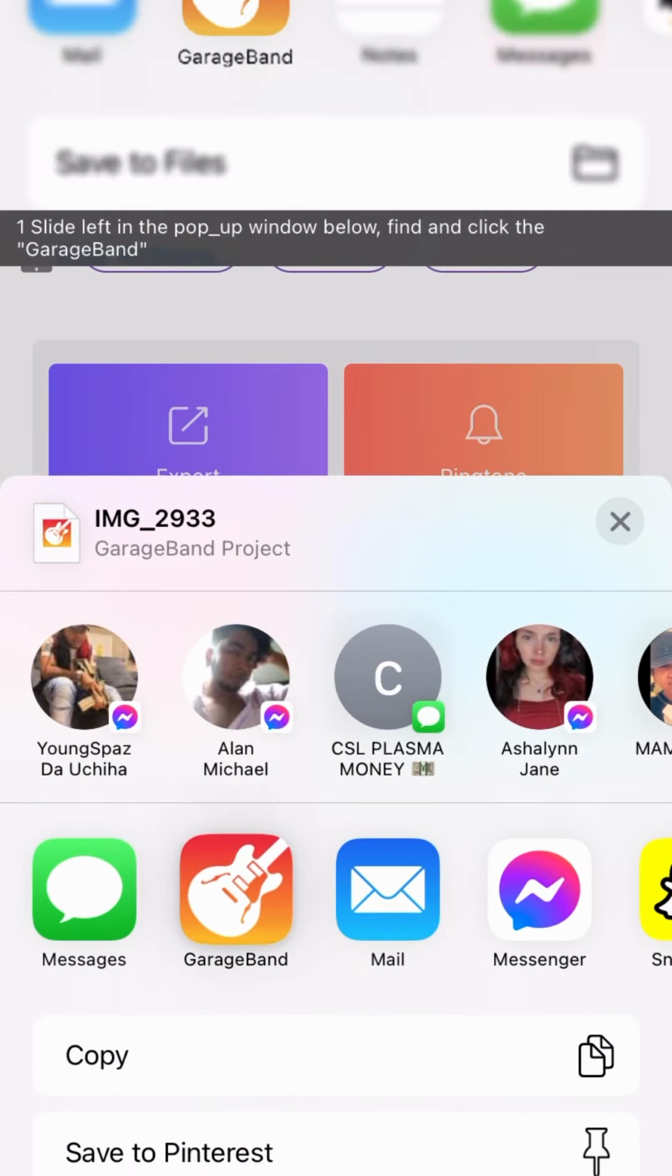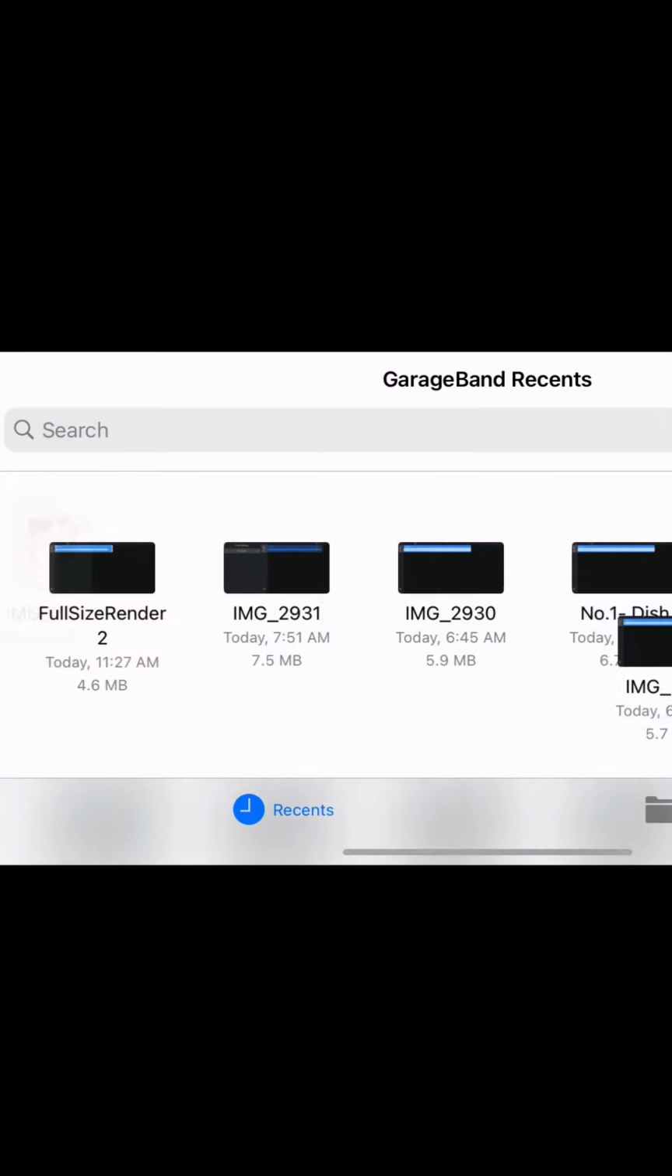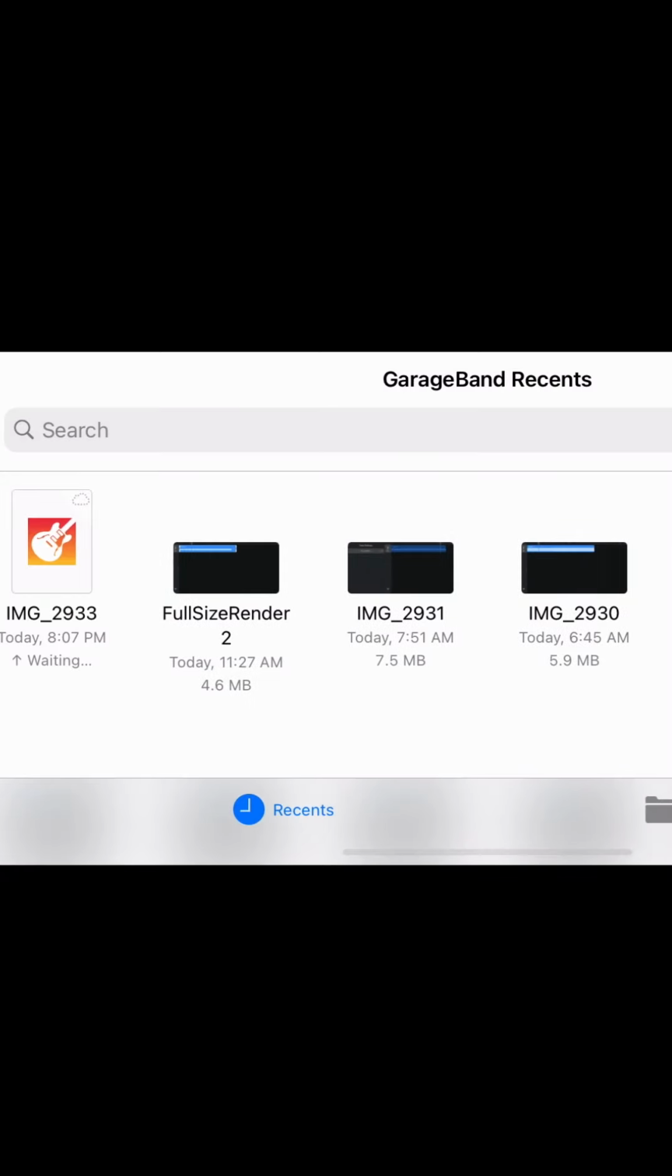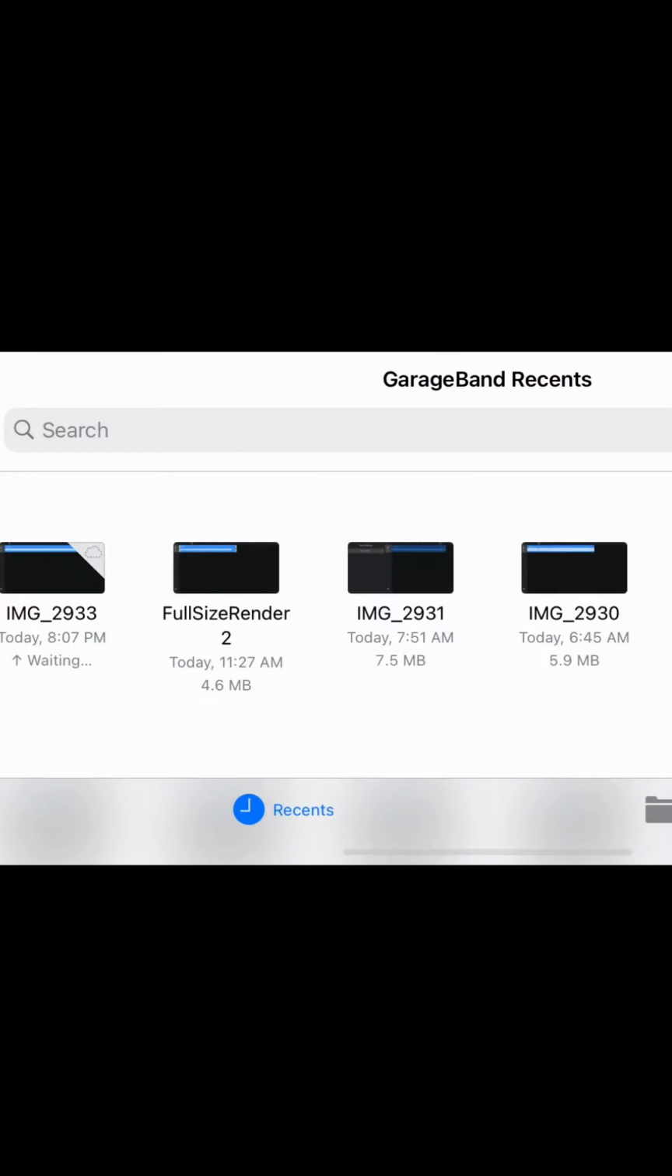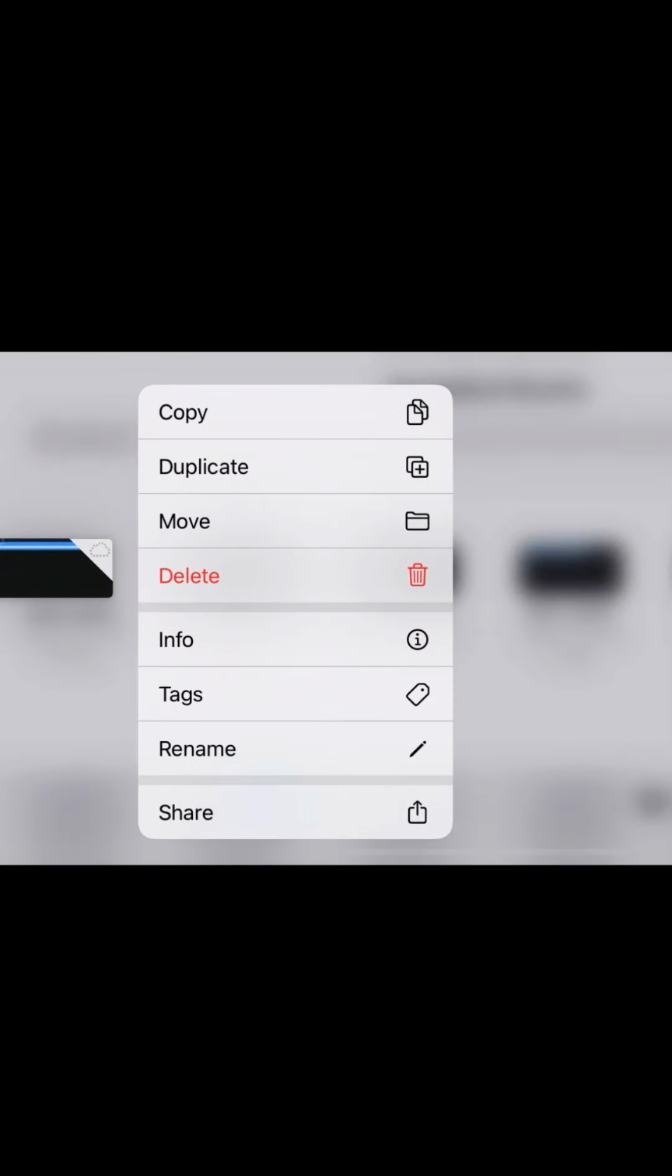Click GarageBand. The very left selection is going to click it. Click OK. A little side test, yada yada, nothing crazy. Click the down triangle, My Songs. Again, the very left section is what you click.